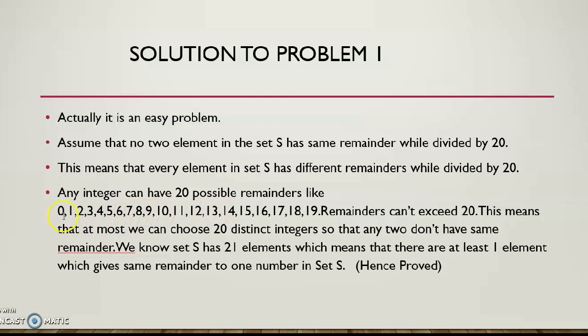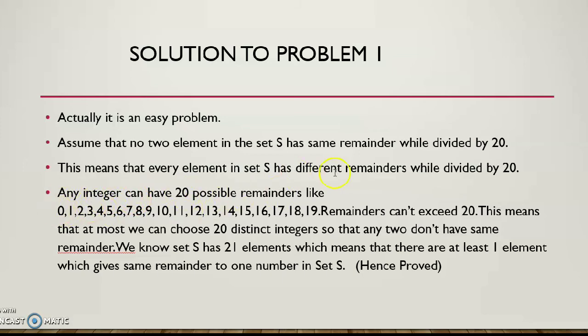So the first element gives 0, the second 2, then the third may give 3, 4, or one of these except 0 and 2. So suppose we have filled 20 elements in the set S. What will be the possible remainders? The remainders may be 0, 1, 2. We see that there are 20 possible remainders.